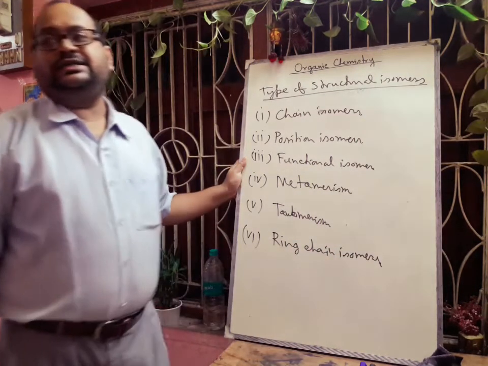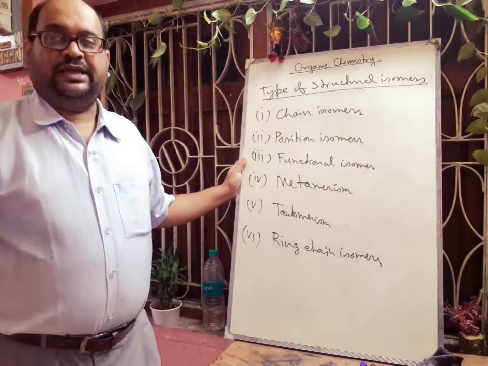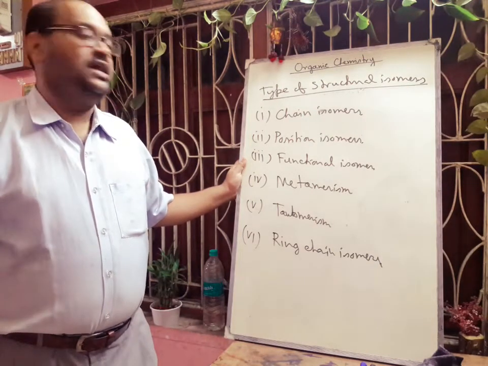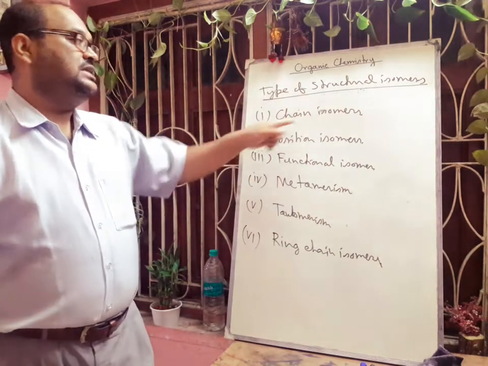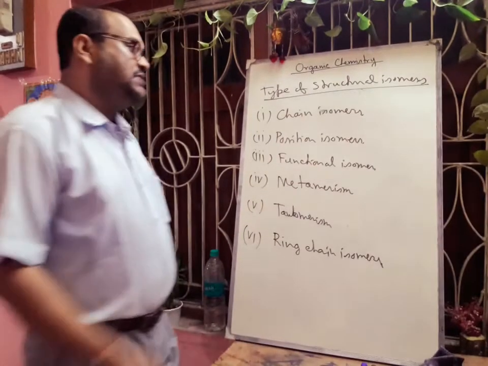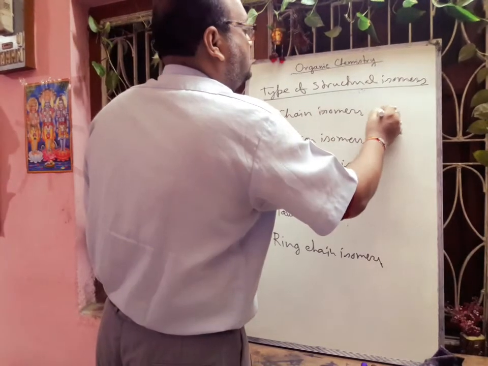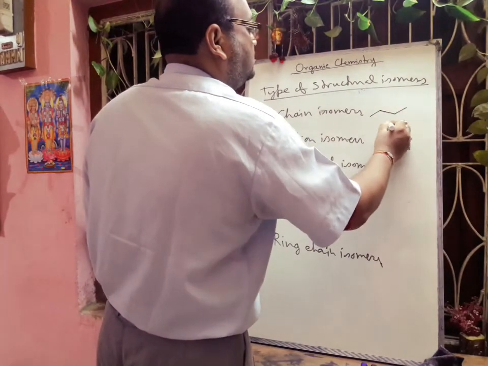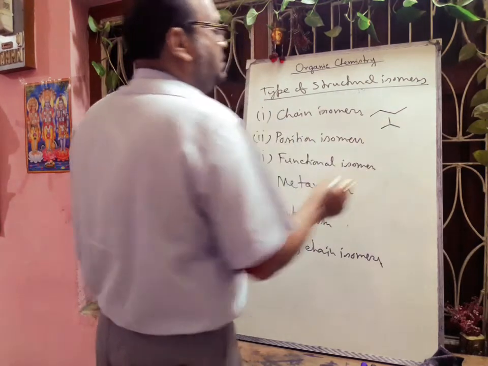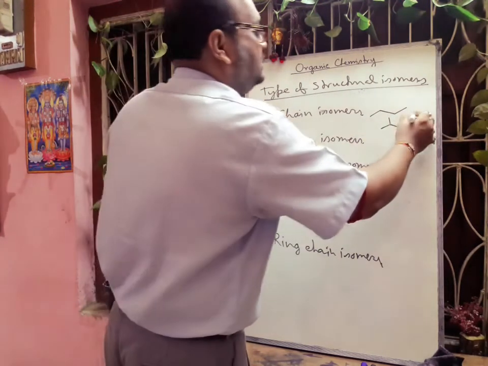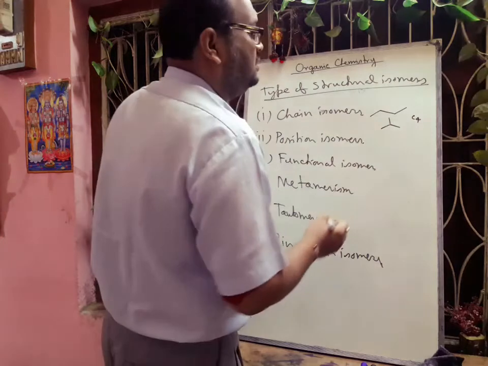So in each case I'll give one example. First one is chain isomer. So chain isomer, if I draw this one, so the molecular formula is same here, C4H10.